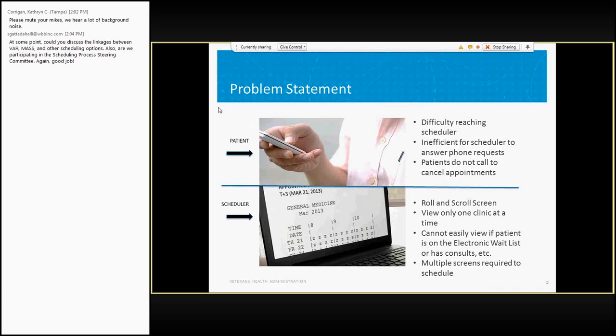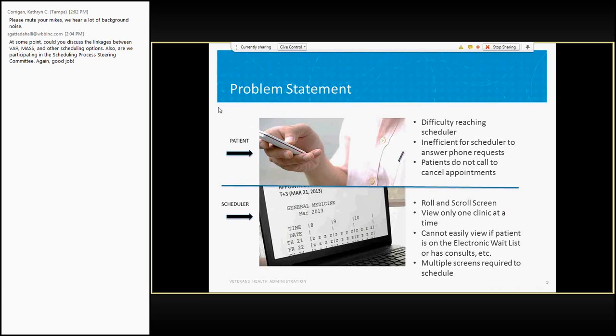You can see what's written there, one clinic at a time, and it takes them multiple screens in order to schedule an appointment. And the one at the top, that issue about the patients, is that veterans don't have to call to cancel their appointments, and a lot of times they don't.